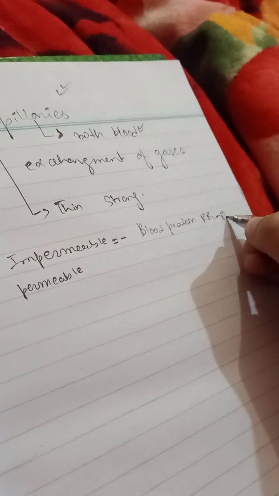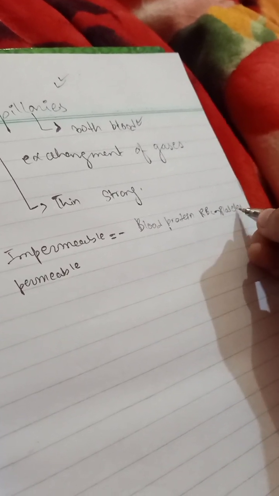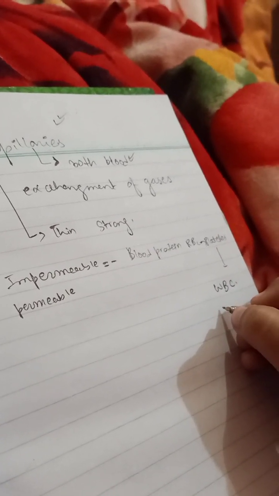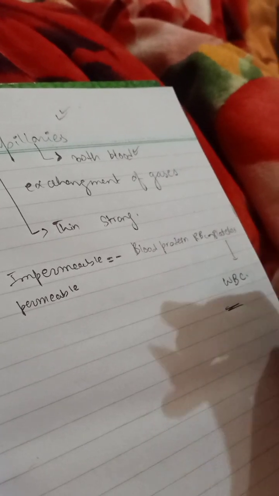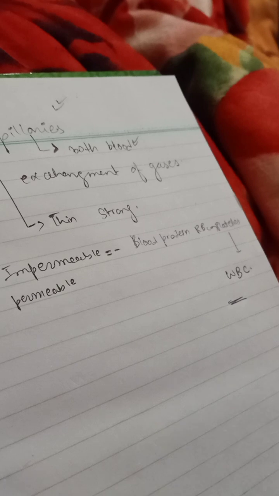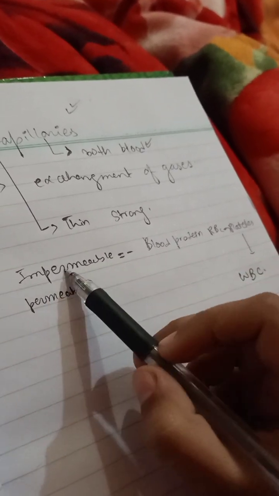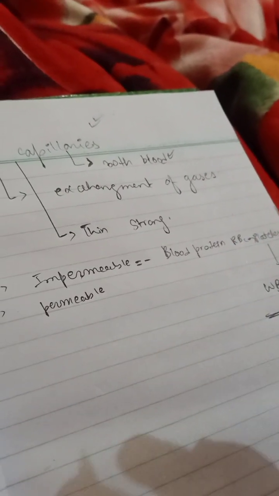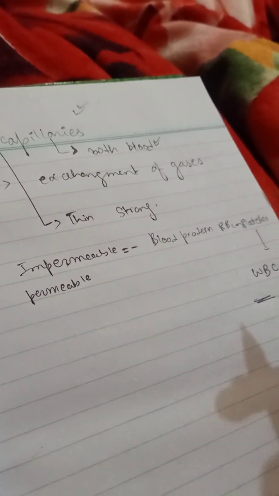platelets. You will ask, what about the white blood cell? So the white blood cell basically does come out, because of its small size. Okay, if we talk about the impermeable, we have the white blood cell, but it basically comes out into direct contact with the interstitial fluid, just because it has a small size.